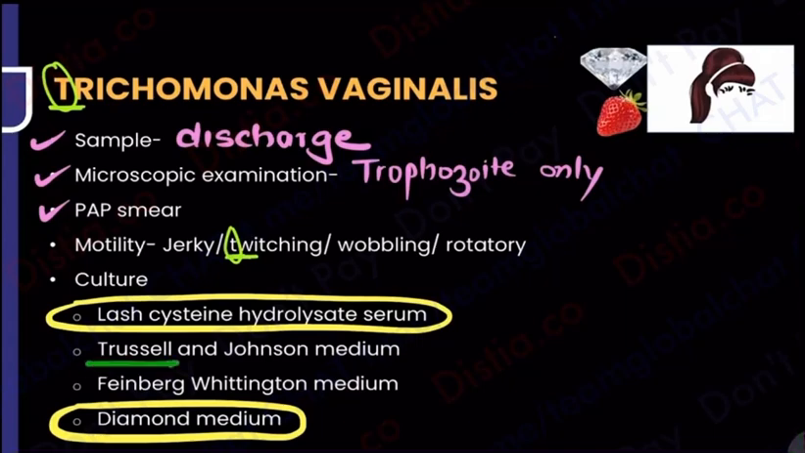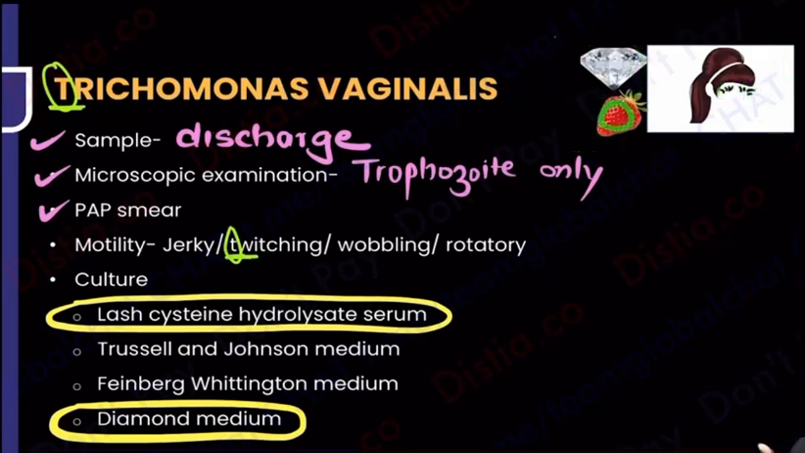Then there are others like Trussell and Johnson, Feinberg, Whittington. If you can learn, if you are like a super brain, go for it. I know it's very difficult. So I've told you the most important to learn. I've told you there is something known as diamond media. I've told you there's something to do with her lashes, and that is your final story that we have for Trichomonas vaginalis.